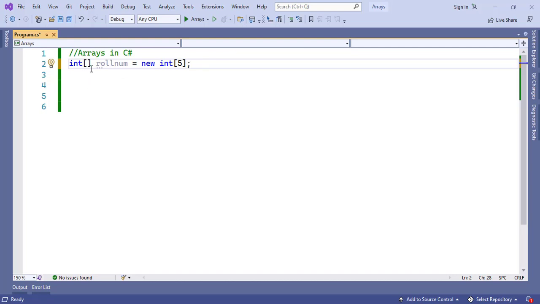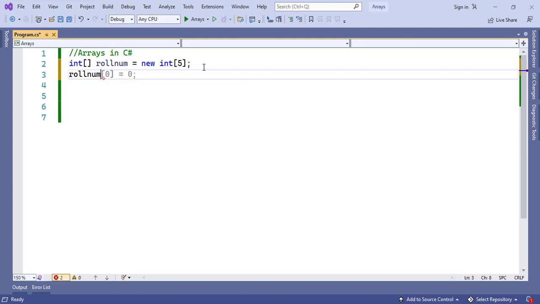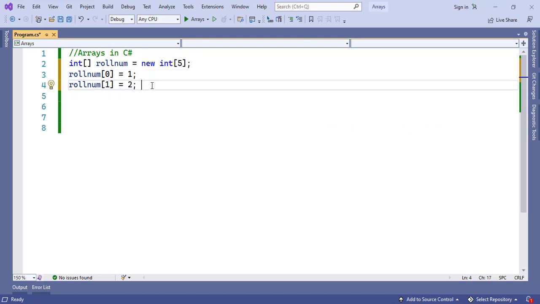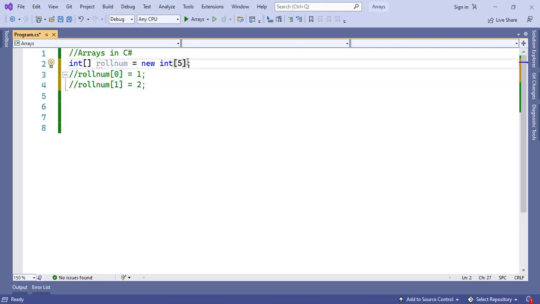We need to assign values to this, and that can be done by using indexing. So roll number of 0 is equal to, always array index starts from 0. This is one method to assign values to the array. You can also assign values at the time of declaration itself. I'll just comment this. Once you have declared and initialized the array, inside the curly brackets you can give the values you want to assign.